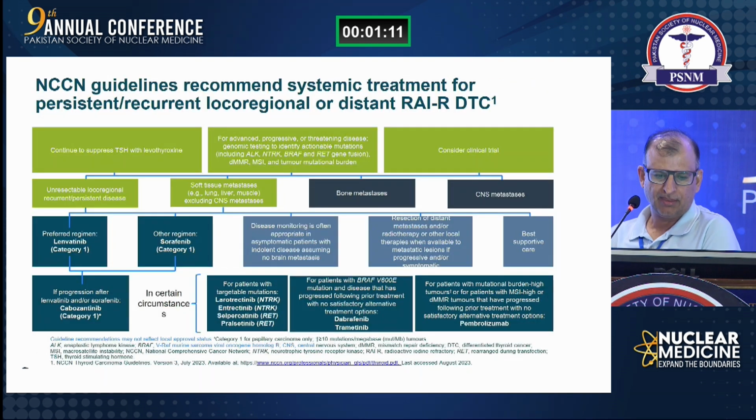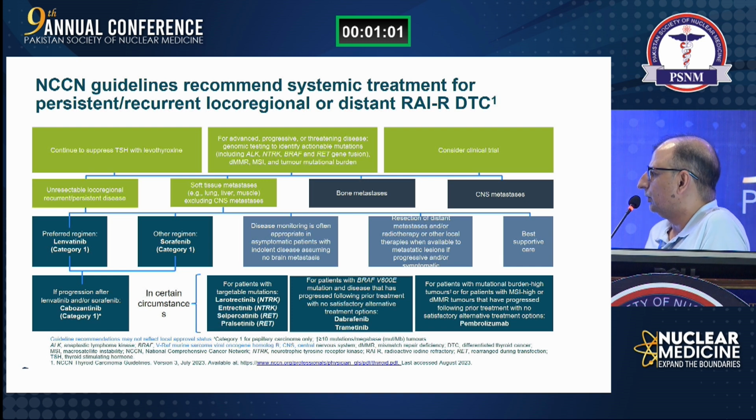So this is again the NCCN guideline. We have covered this one, then repetition of this one, and then for patients with BRAF V600E mutation, we can use one of these two agents. But their responses are relatively less effective as compared to these agents.